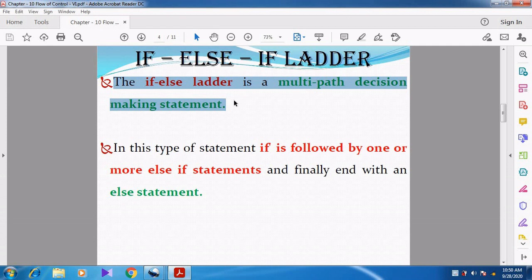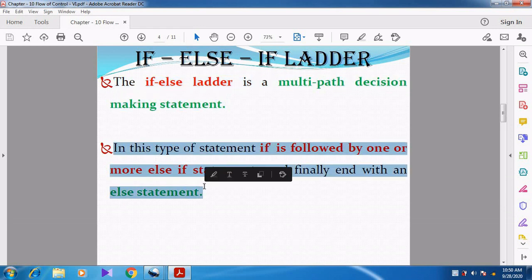That's why the if else ladder is called a multipath decision making statement. So we make a decision about which way we are going to travel, in which way we are going to execute the statement. Can you understand, students?